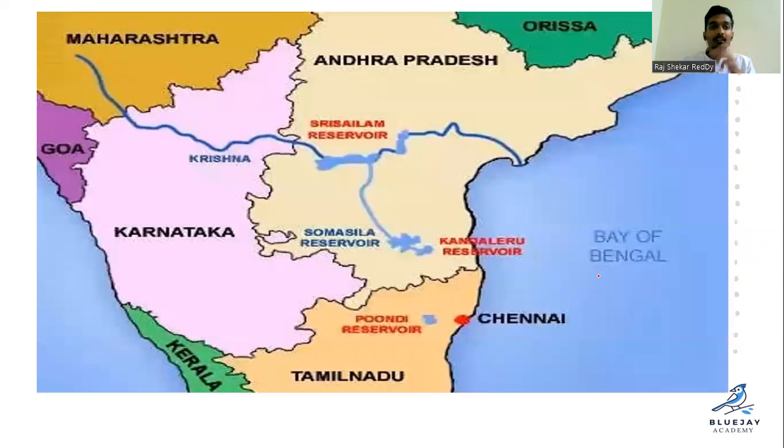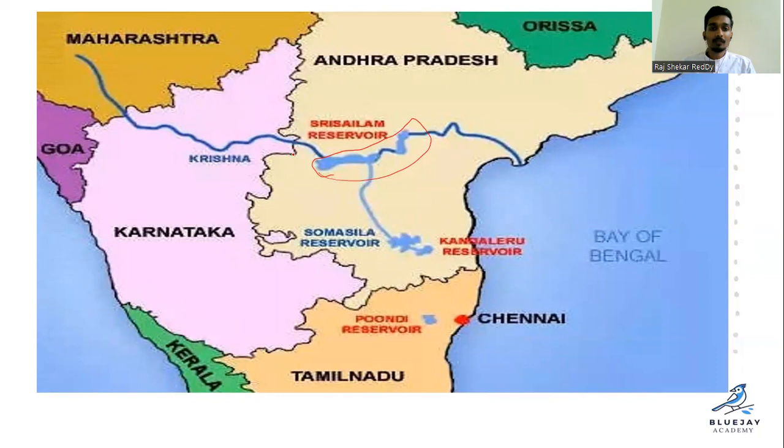And this is how Krishna looks in a more highlighted form. So here it is the Srisailam reservoir or dam. It is on the borders of Telangana and AP.